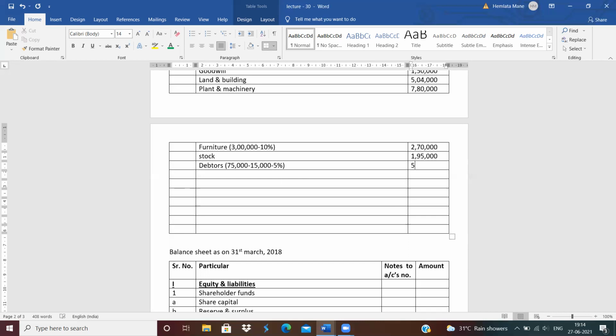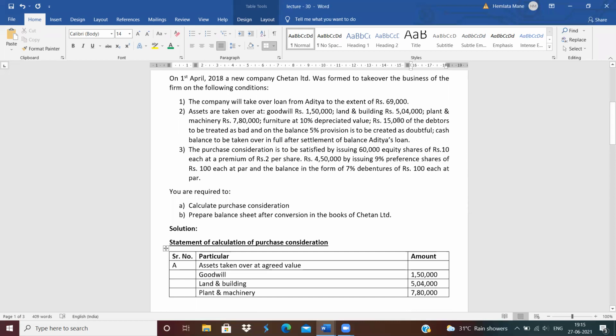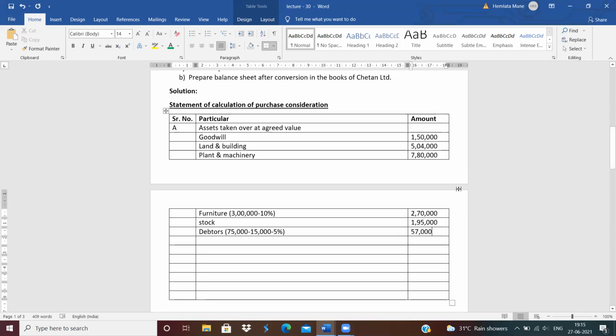So the amount is 57,000. Clear? See here, on debtors the adjustment is given: 15,000 of debtors is to be treated as bad, and on the balance 5% provision is to be created. So the total amount of debtors is 75,000 minus 15,000 bad debts minus 5% RDD.